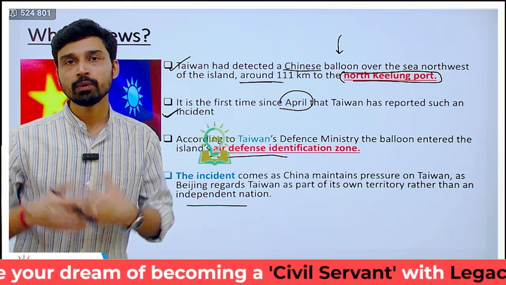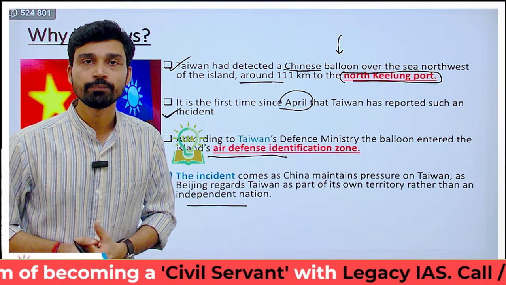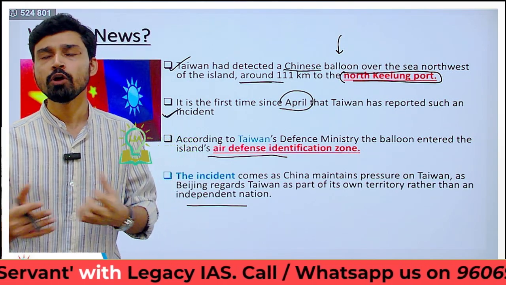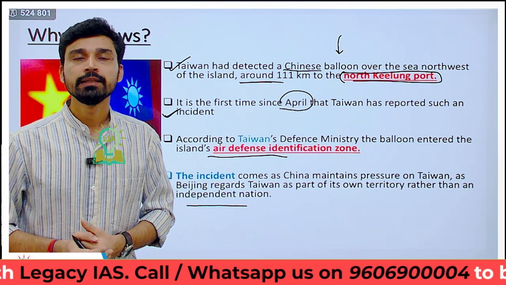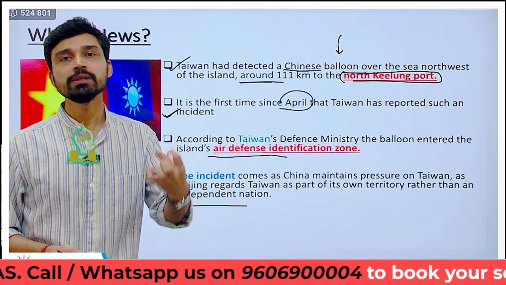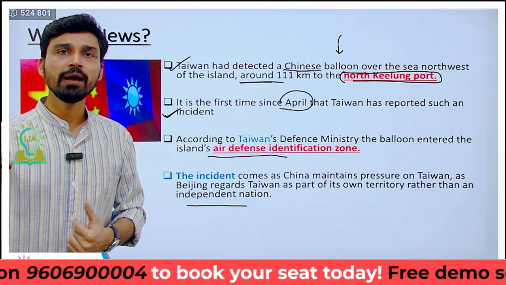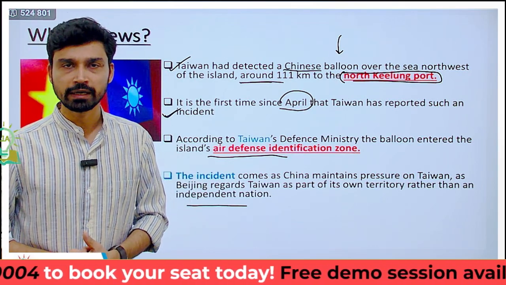So basically what happened in earlier history, when a civil war was being fought in China, there were two parties. One was the communist party that was led by Mao Zedong, and then you have the other party that was more capitalist friendly.